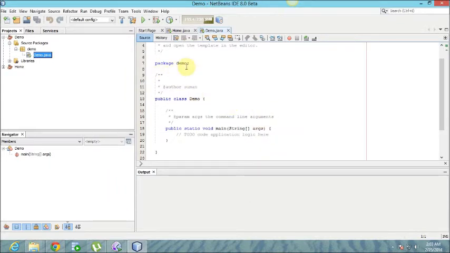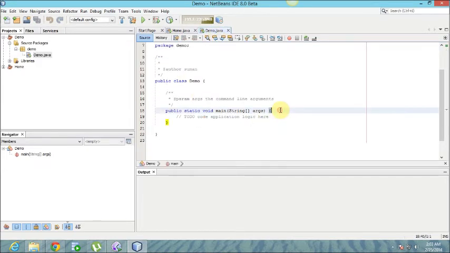You see the demo package name. Demo by default is the same as your project name. The class Demo is also the same as your project name. This is the public static void main function, which does not return any value, that's why it is void.